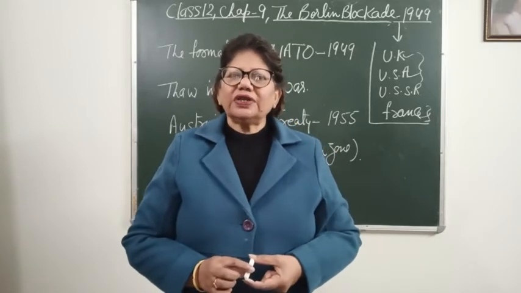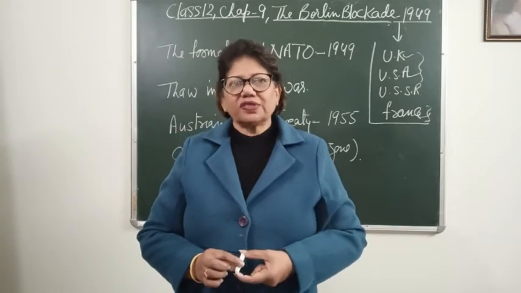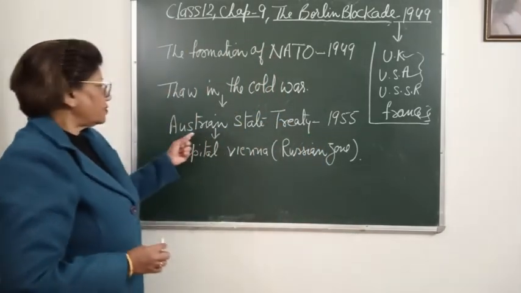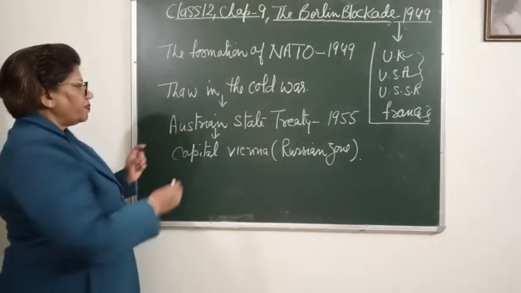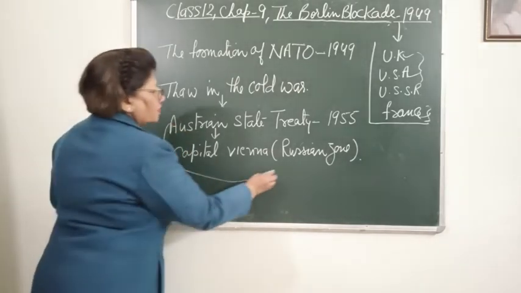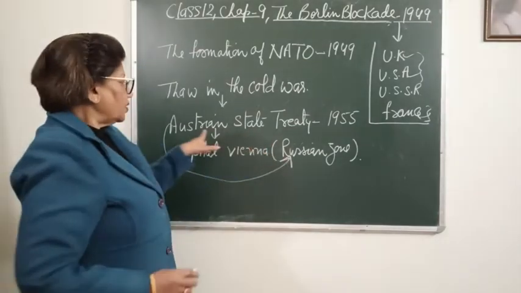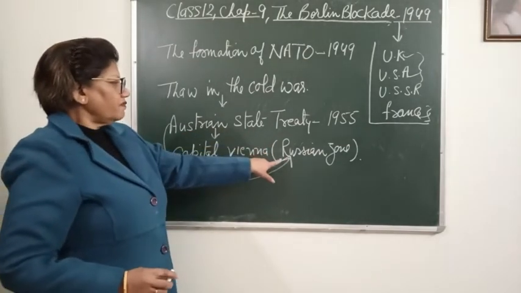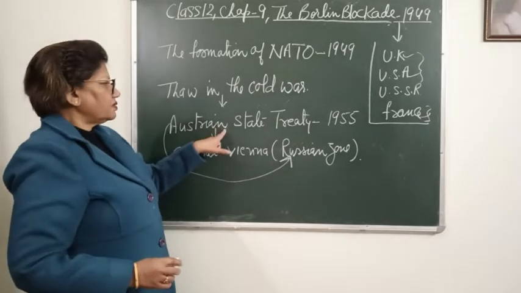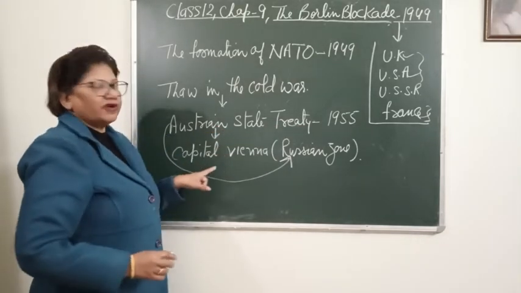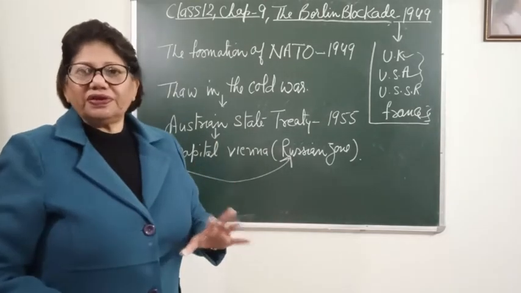And one treaty was signed, especially based on Austria, and this part was under the zone of Russia, right? So one treaty was signed, the Austrian State Treaty in 1955, along with its capital Vienna,